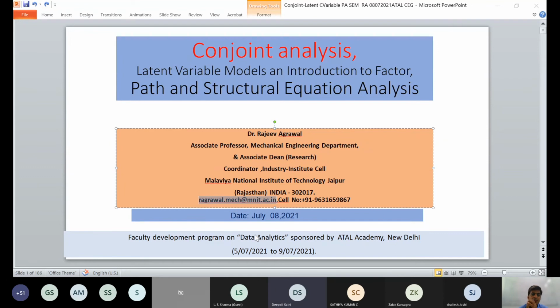Yes, there are a number of books. You can do functional data analysis using R or MATLAB. There are a number of books and handbooks, including business handbooks, where you can do this data analysis. If you specifically want, you can mail me and I can provide those books and give the URLs as well.